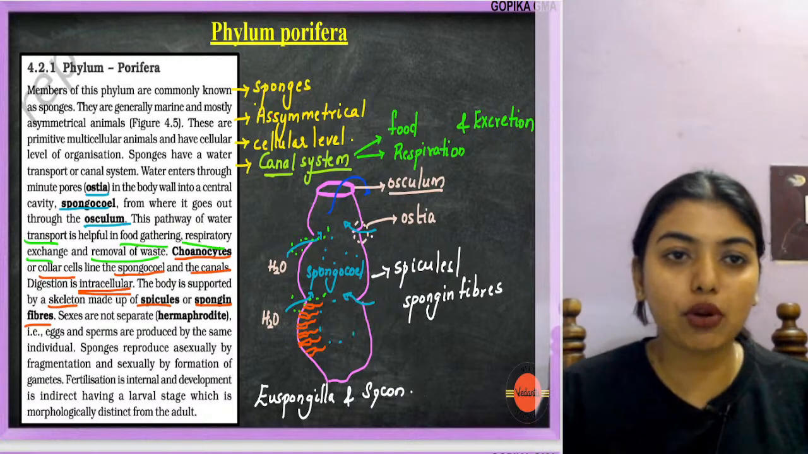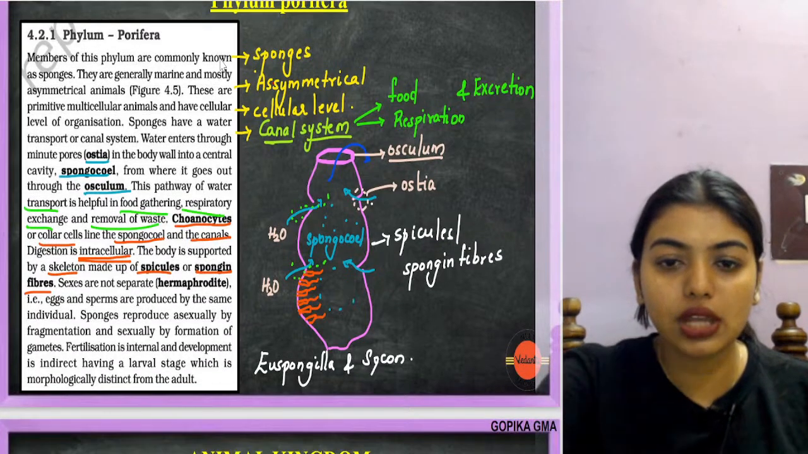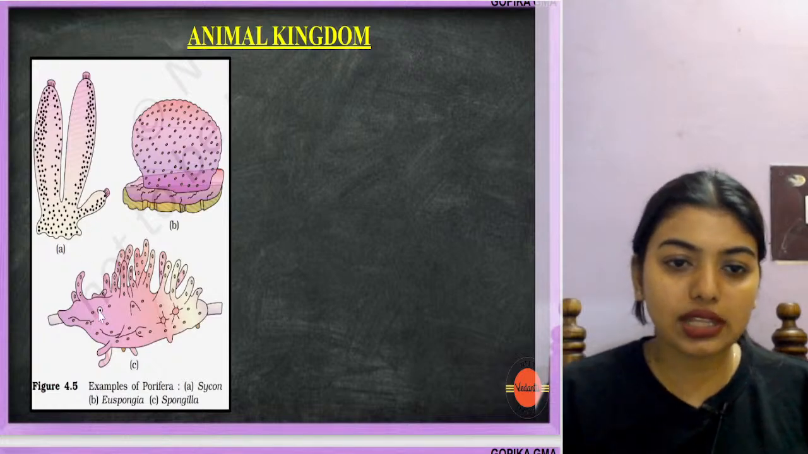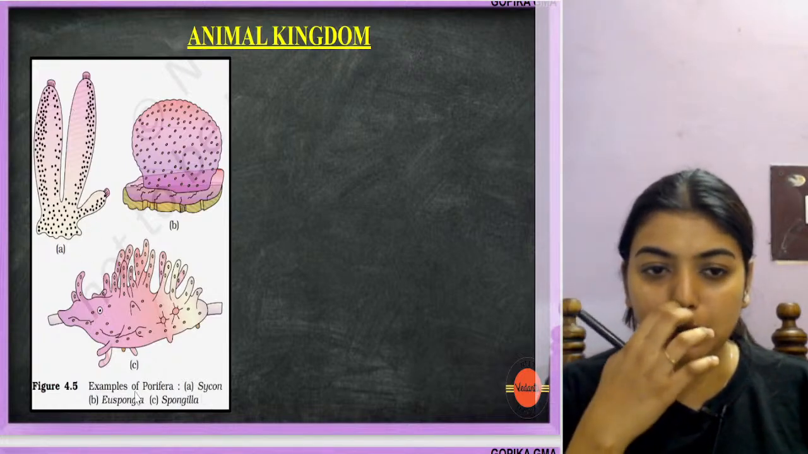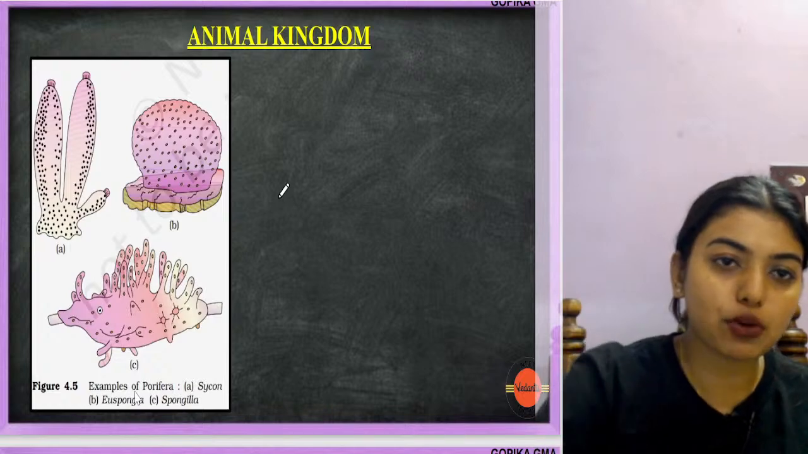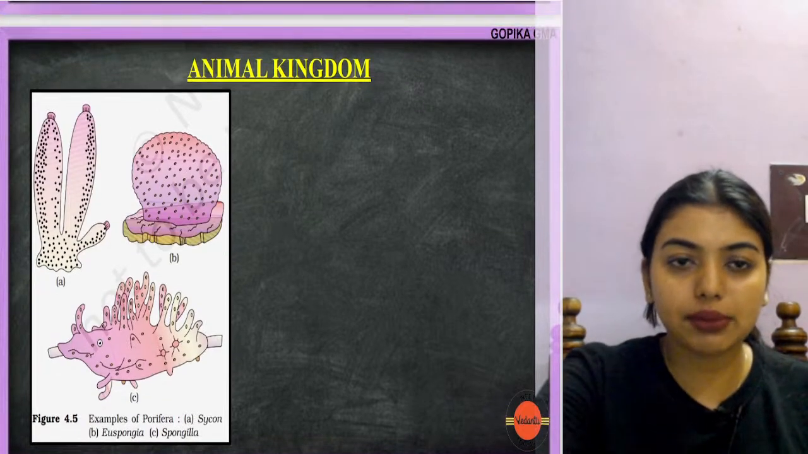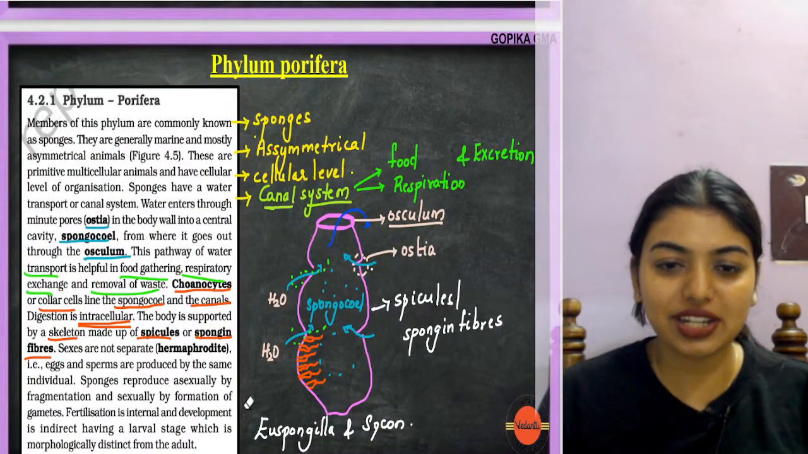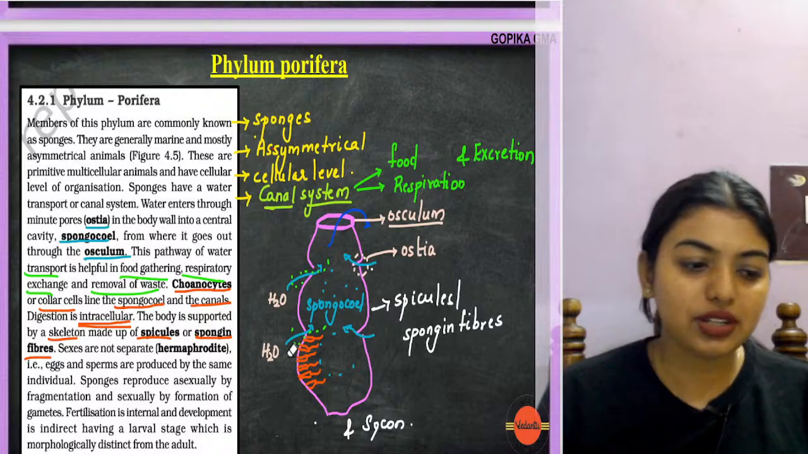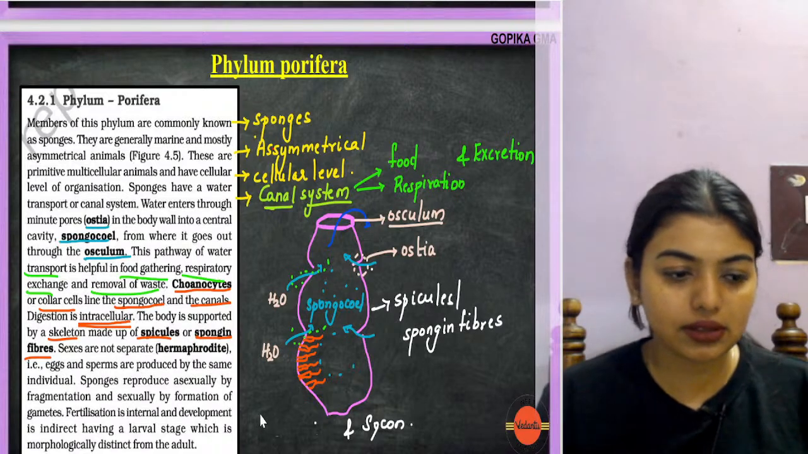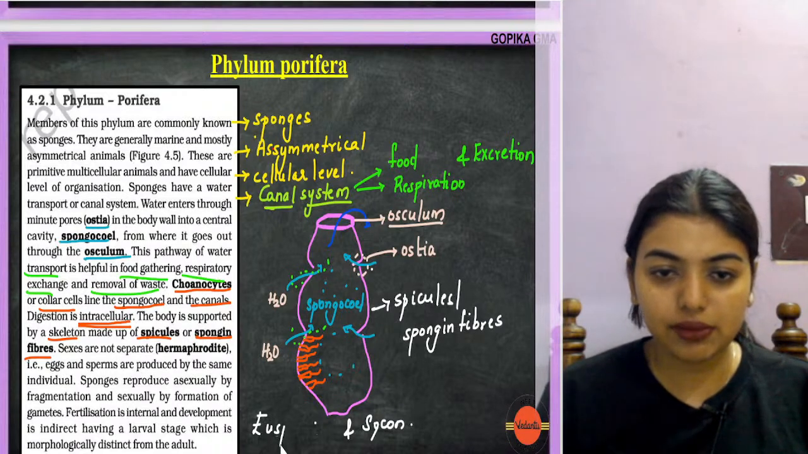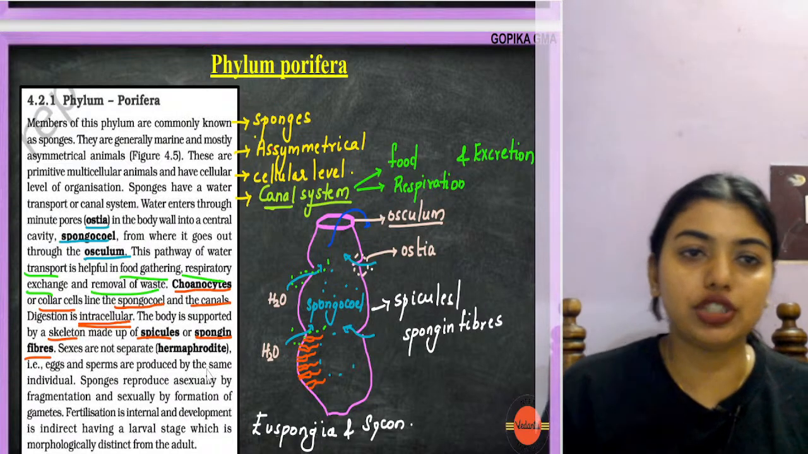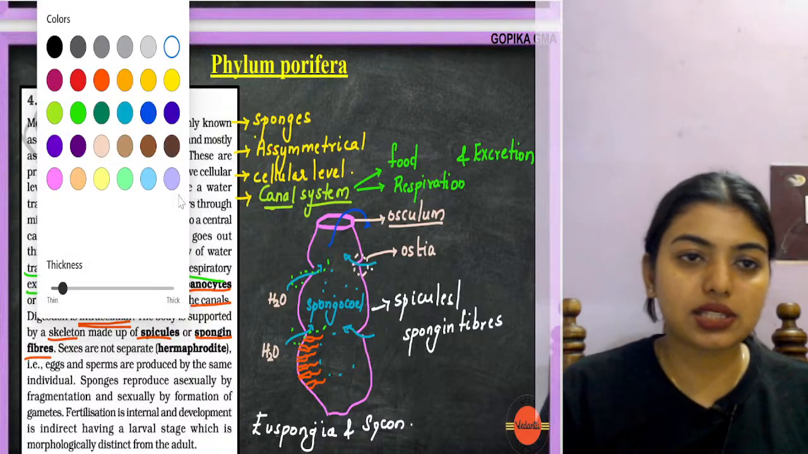Now what are the most important things about Porifera is what we are going to learn. Look here, students. These are the sponges. You can see this. What are they? Sycon, Euspongia, and Spongilla. I made a hybrid of it, Spongilla plus Euspongia. So here I'm going to write Euspongia, and Sycon and Spongilla. So the trick is Sonu eats sweets.